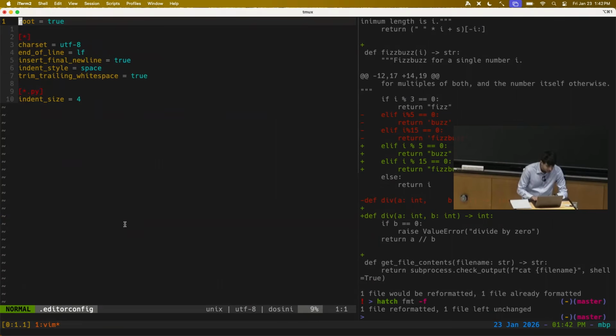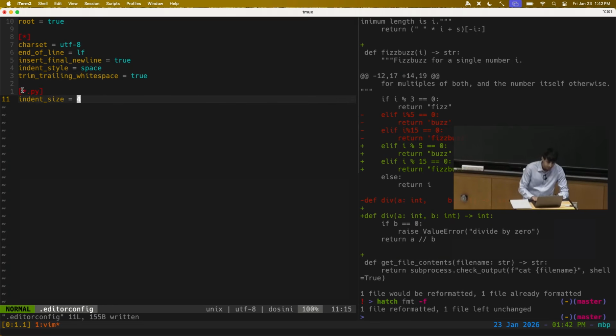And so if I open up my EditorConfig file here, it's in the root directory of the Git repository. It has some basic settings like, do I want to end my files with a new line character? What character should I use for spaces? Do I want tabs or spaces? Should the editor automatically delete trailing white space at the end of the line? So I've added a bunch of white space characters here, and when I save the file, it just gets rid of them.